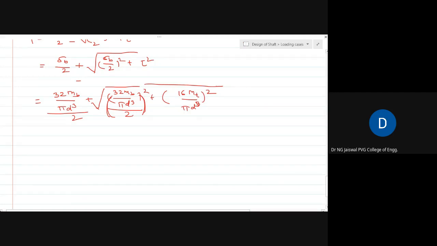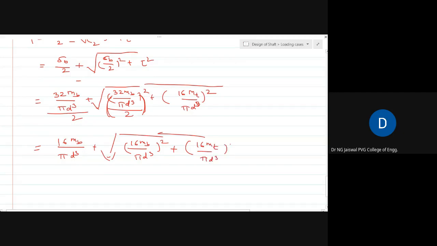And this is 16 Mt upon pi d cube. So what do you get? This division by 2 will get cancelled. This 2 will cancel. Remaining is now 16 Mb upon pi d cube plus 16 Mb upon pi d cube, because there was division by 2, whole square, plus 16 Mt, this term as it is, divided by pi d cube, whole square.